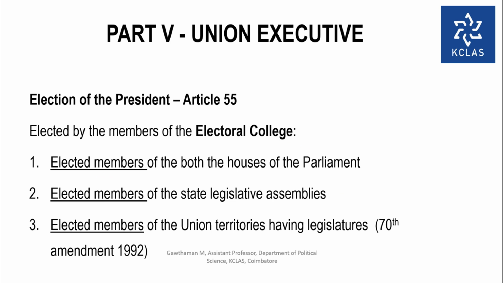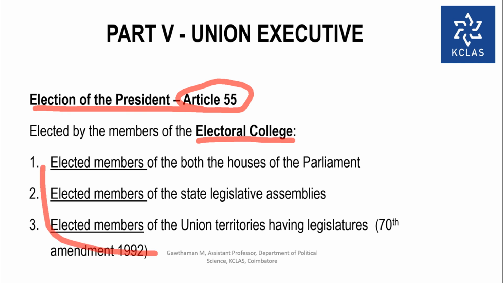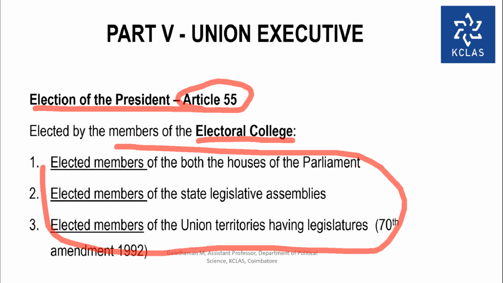Now the basic information regarding the election of the President. Very important: election of the President is mentioned in Article 55. So who is electing the President? There is an Electoral College which consists of certain members and they elect the President. So there should be an Electoral College to elect the President of India.